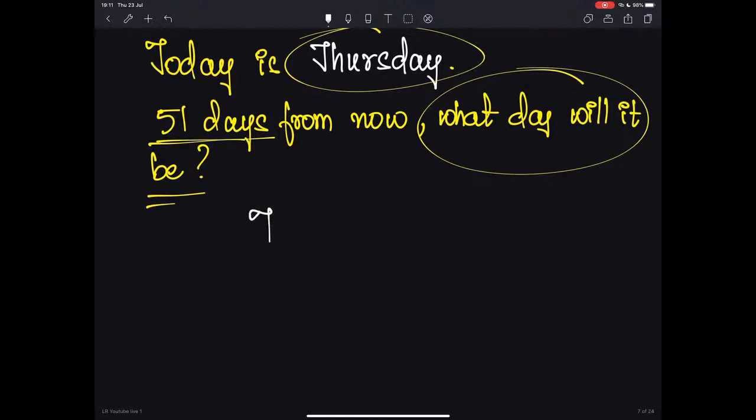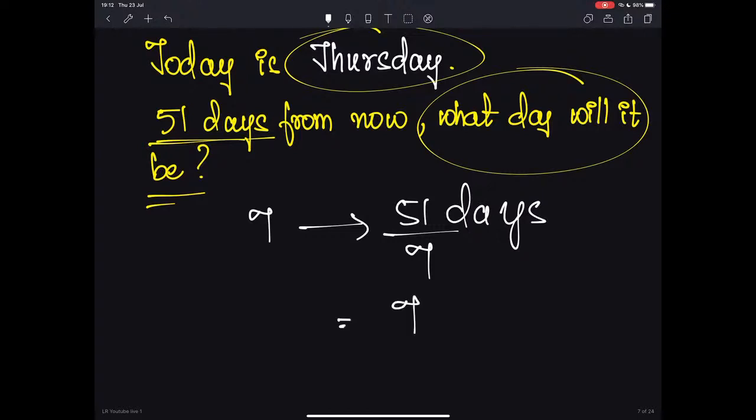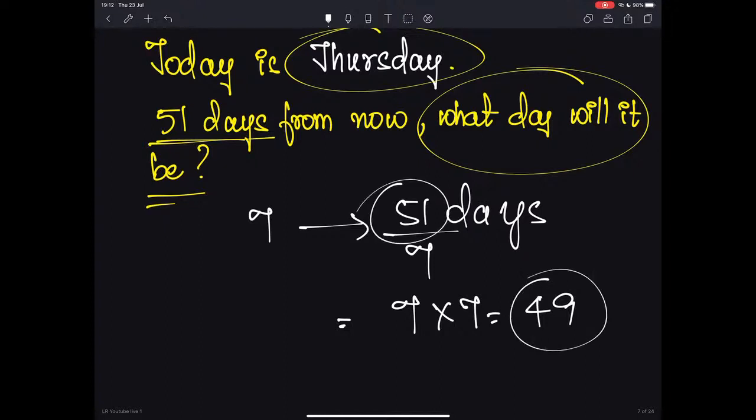We have 7 days in a week. What we have to do is, the question is about 51 days. Now try to divide this 51 by 7. If you divide 51 by 7, you will get 7 7s are 49. 51 is not divisible by 7, obviously. The closest number which is divisible is 49.